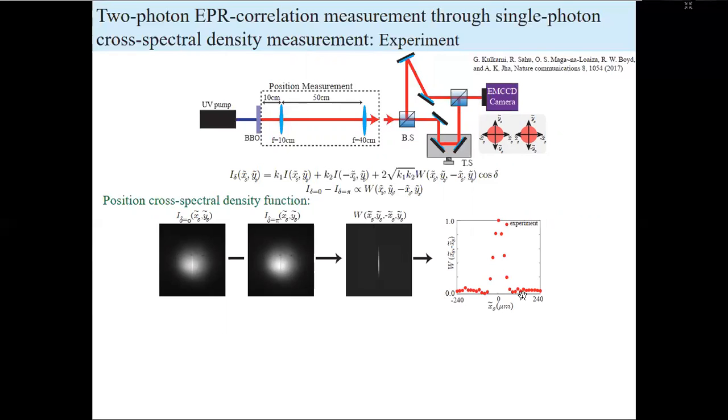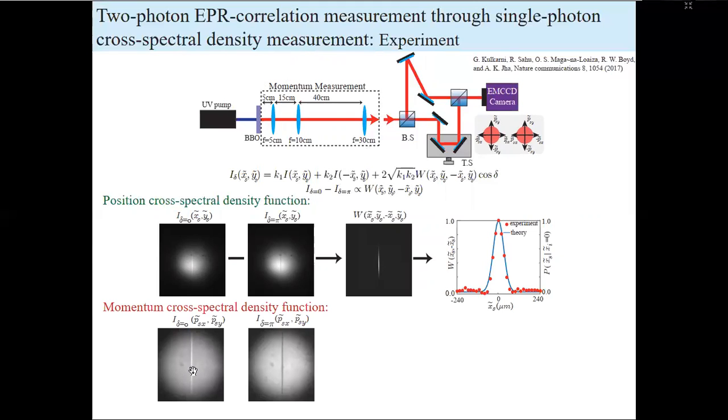For comparison, we plot the theoretical conditional probability distribution. This blue one is the theoretical curve, and it fits very nicely with the experimental data points. Now we move to the momentum measurement. For that, we image the Fourier plane on the camera plane using this particular lens combination and repeat the same set of measurements.